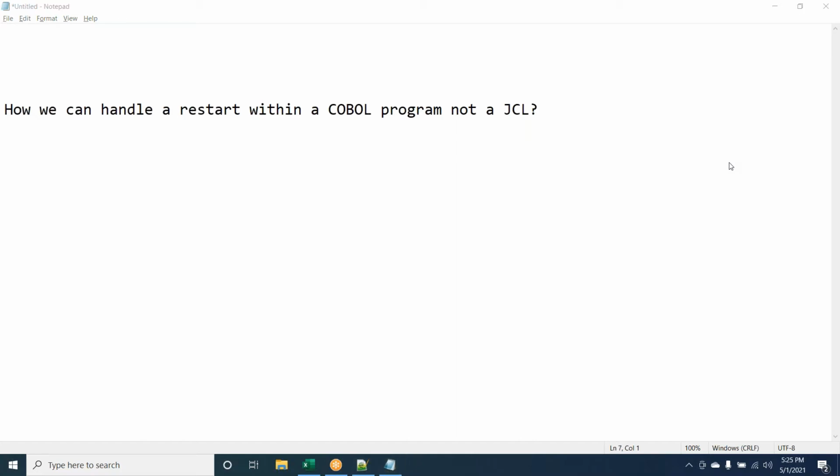Yeah, what Dinesh was speaking is correct. In my organization, we have a restart table. For that, we give the program name, the job name and the key fields. We check if there is any entry. If the program runs, we make an entry on a commit basis, and at the end of the program, once it runs normally, we delete the entry from that table.